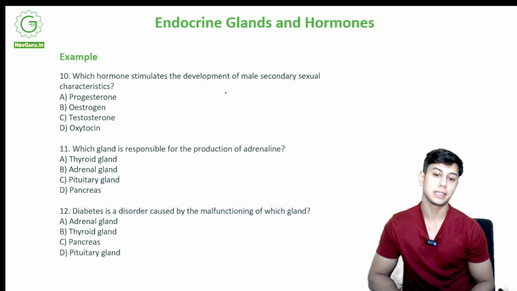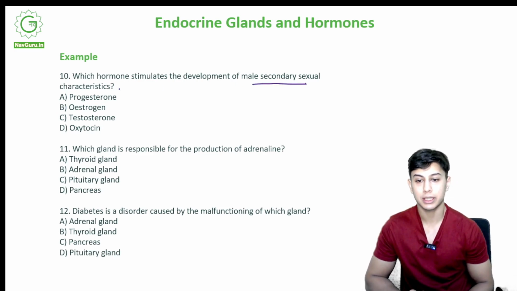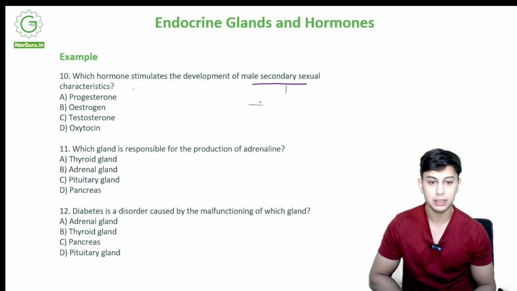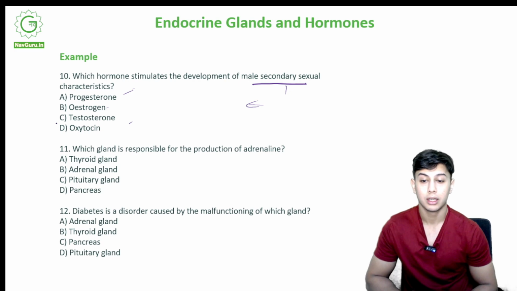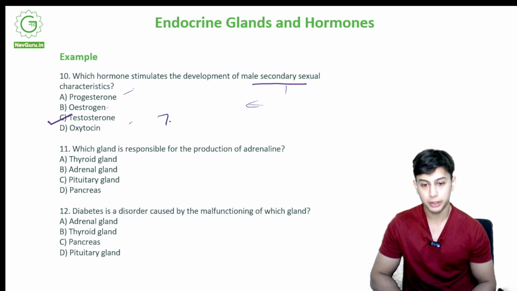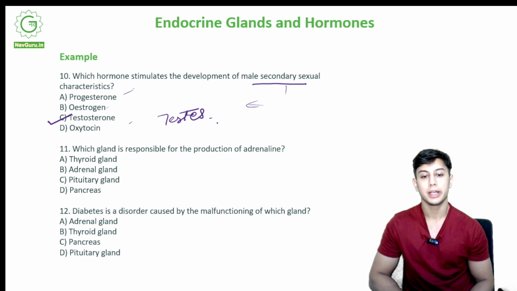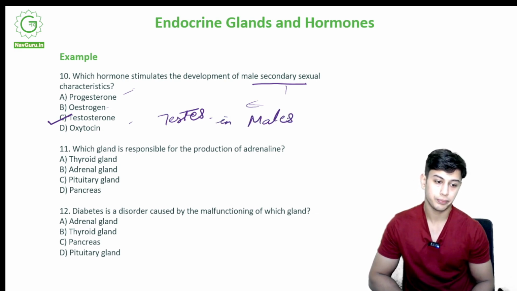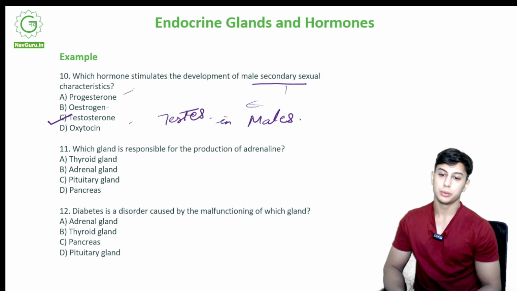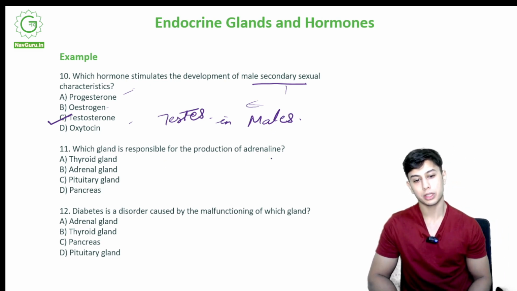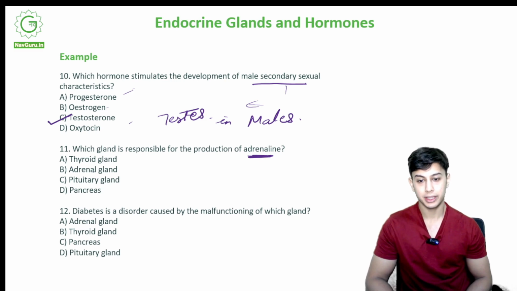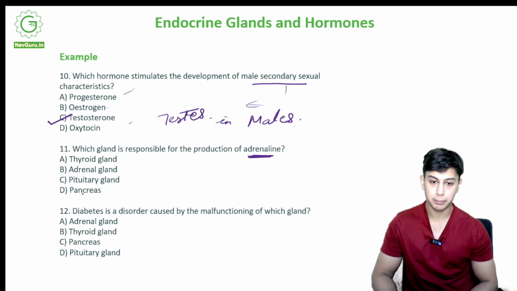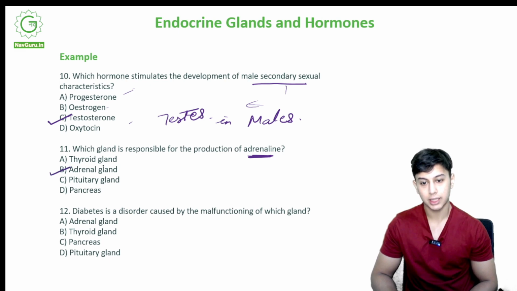Which hormone stimulates the development of male secondary sexual characteristics? I told you for male characteristics, progesterone, estrogen, testosterone, oxytocin. Correct option is option C, testosterone, produced by the testes in males. Which gland is responsible for the production of adrenaline? Okay, it is responsible for the production of adrenaline. Thyroid gland, adrenal gland, pituitary gland, pancreas. It is the adrenal gland.